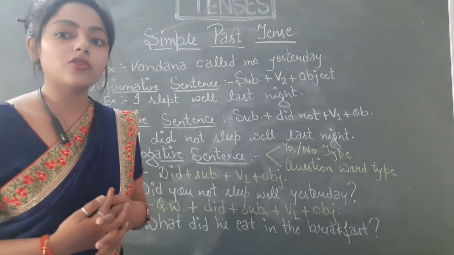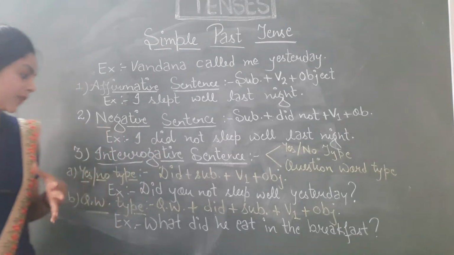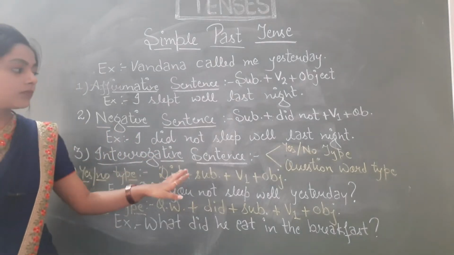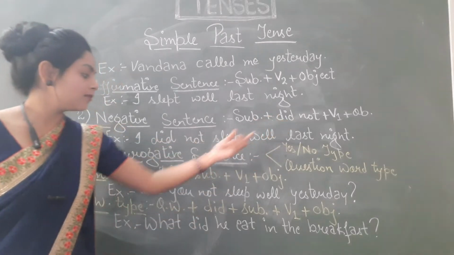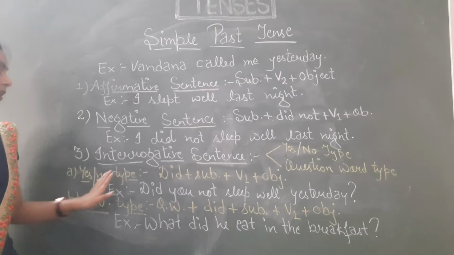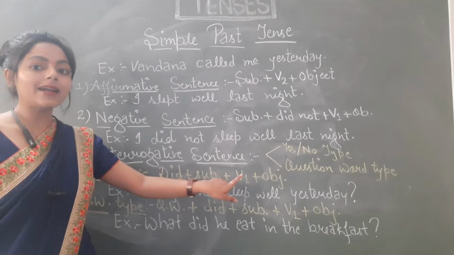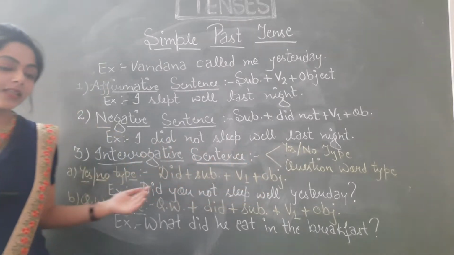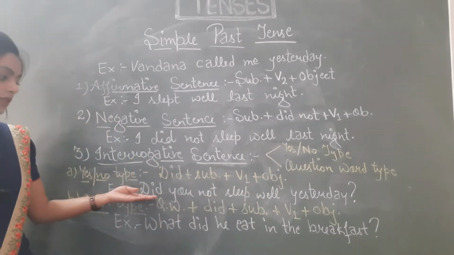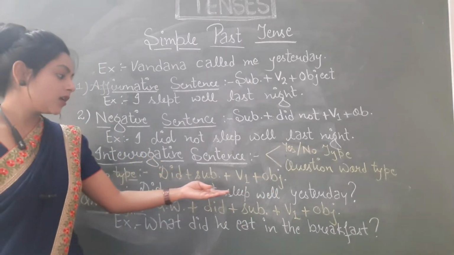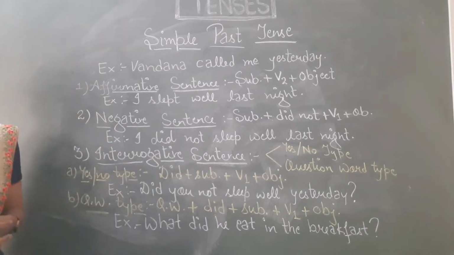So let's just see the structure of these types of questions, because the structure in both types of question is different. For example, in a yes-no type question, we are moving from negative sentences now. So we just have to do one thing. This did will come here in the beginning. So in a yes-no type question, first of all we will place did, then we will place subject, then V1, that is the first form of verb, and then object. Let's see the example. Did you not sleep well yesterday? First of all we have used did, then subject, then first form of verb, and then object. I hope this is clear to you now.